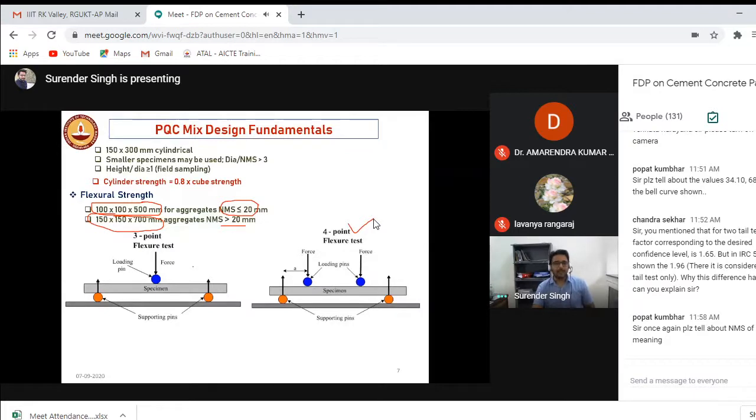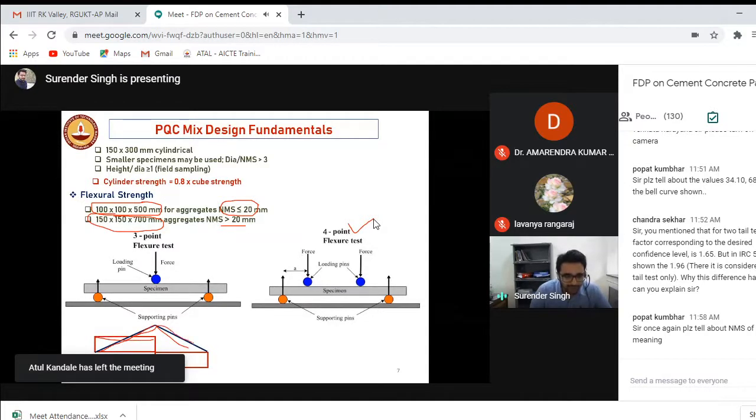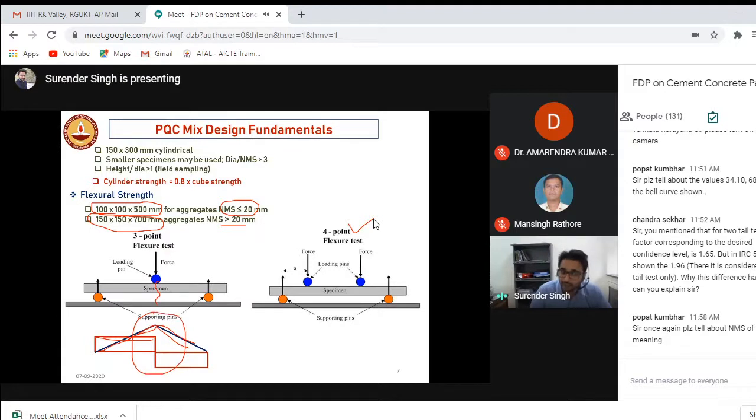The reason being, pavement fails in pure bending. The vehicle will be coming, and because of the temperature differential that we discussed in the previous lecture, there will be bending. There is no shear. So if you draw the shear force and bending moment diagram for a 3-point bending, the shear force will be like this and the bending moment will be like this. That means in this portion, if a crack is coming, you cannot predict whether it's because of the shear or because of the bending.